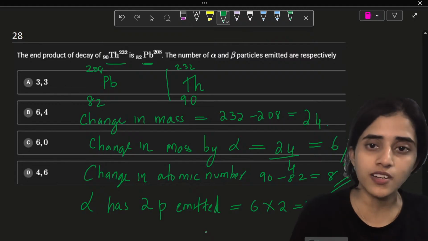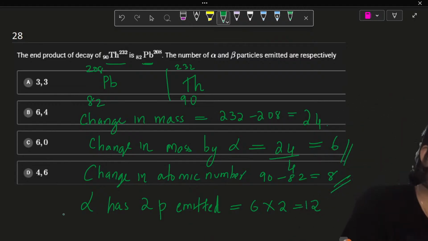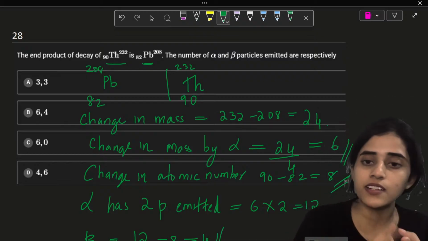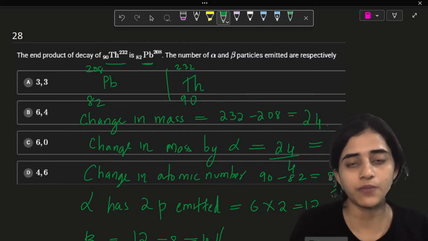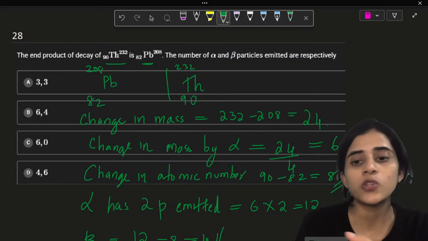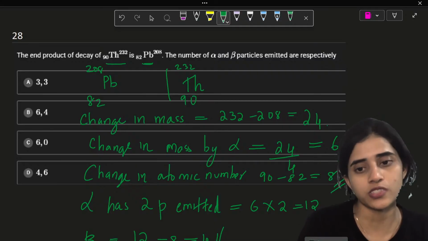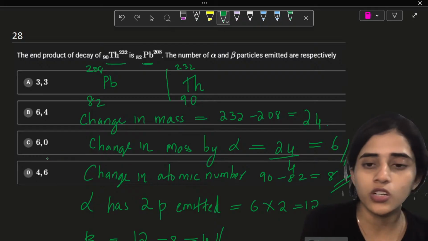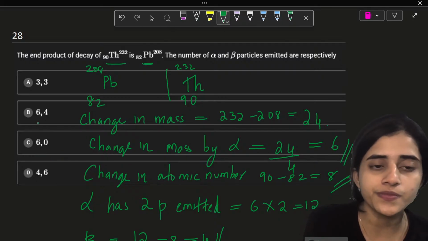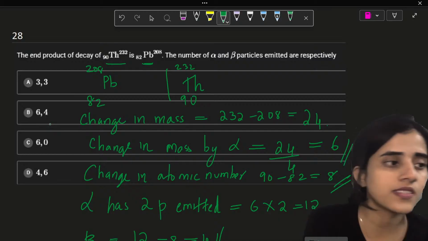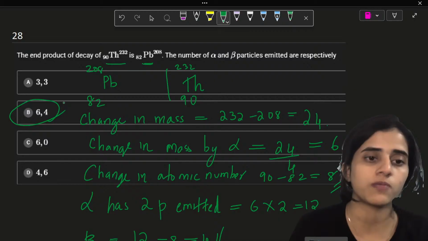And how are protons generated? By beta decay. So the amount of beta decay will be 12 minus 8, which is 4. So there are 6 particles of alpha and 4 particles of beta. Only then will it be balanced, because you need a total of 12. So 4 beta emissions will generate 4 protons. So what would the answer be? It would be 6 and 4. Alpha would be 6, beta would be 4.